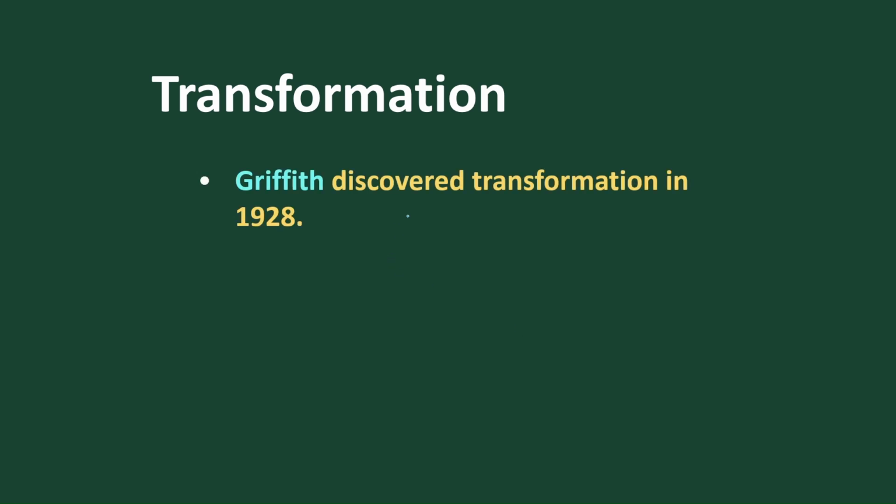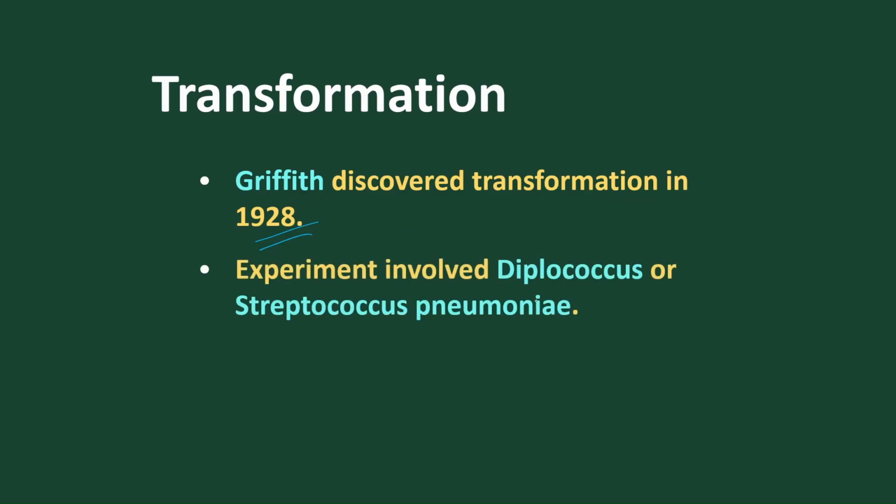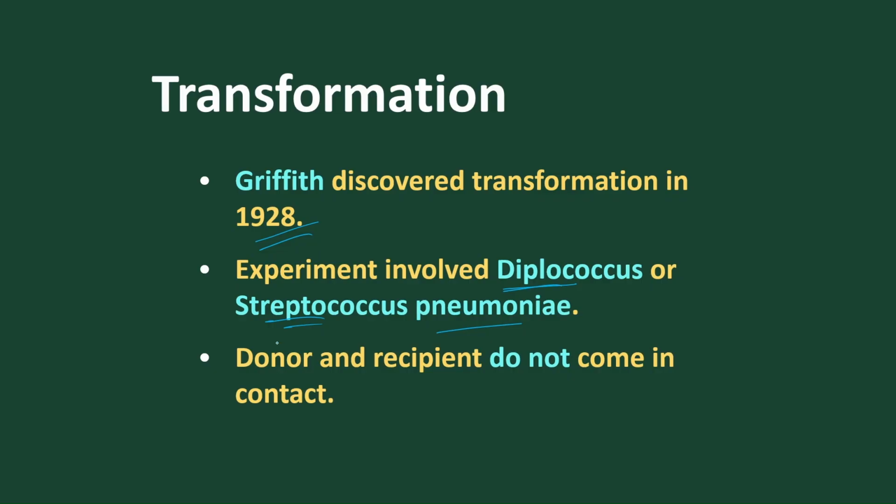Transformation. Griffith, a scientist, discovered the process of transformation in the year 1928. He experimented on two different bacteria, Diplococcus and Streptococcus pneumoniae, which causes the disease called pneumonia. Here he used donor and recipient cells. The donor and recipient cells never come in contact with each other, but the recipient cell is converted into a donor form.